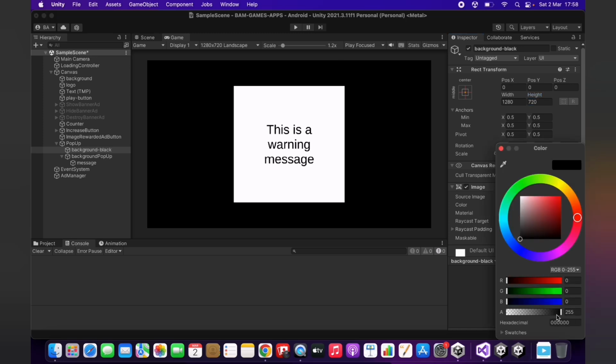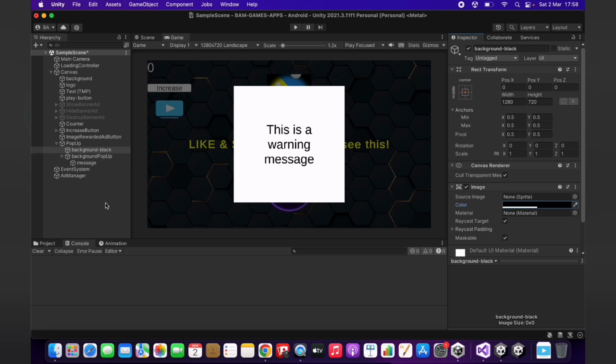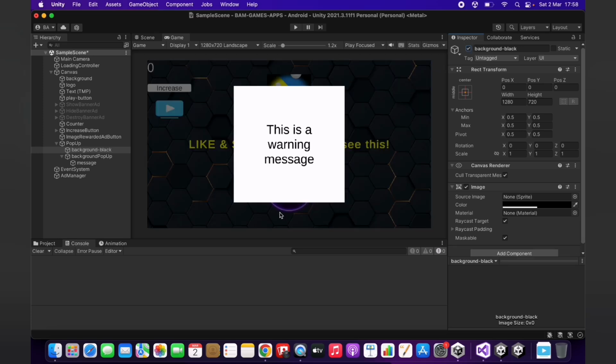So we're going to change the color and the alpha channel, we're going to decrease it to half of it, as this. So as you can see, if you include this black background with transparency, it will allow the user to focus on what is being shown in the pop-up. It will lose the point of attention in the rest of the scene, in the background. Let's see the comparison with and without this. So you can see the effect that is to focus on what we are right now showing in the pop-up. That is what we want.